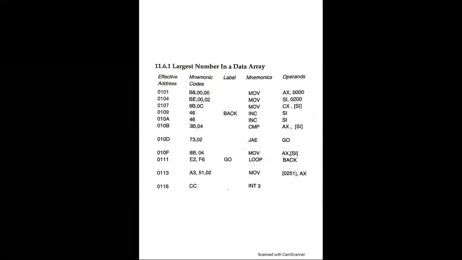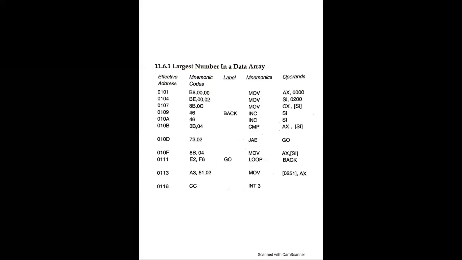SI is the index register. Next is 0107, 8B 0C. The mnemonic is MOV CX, [SI]. It is the count in CX.